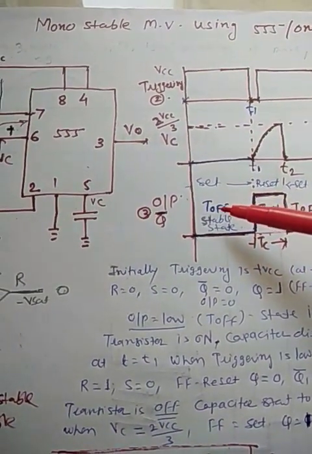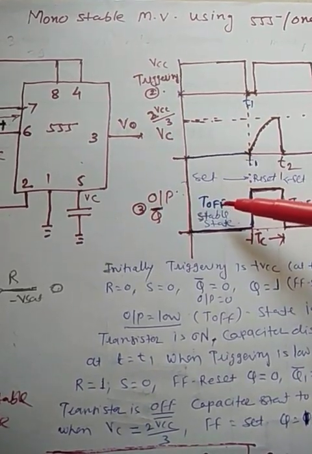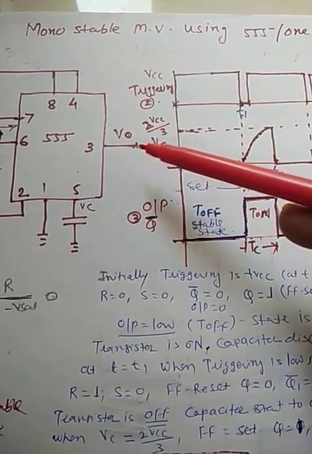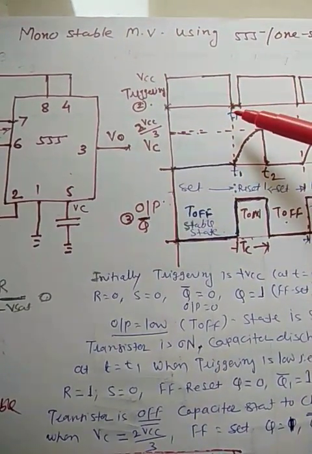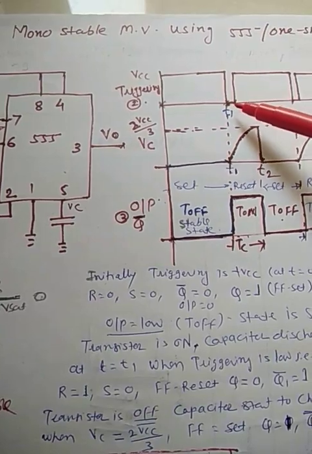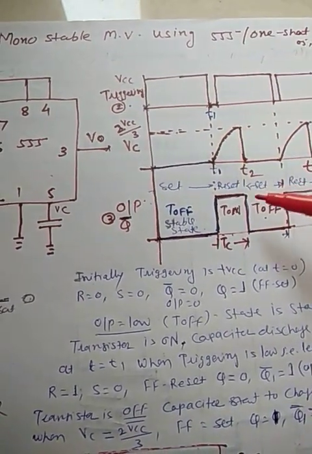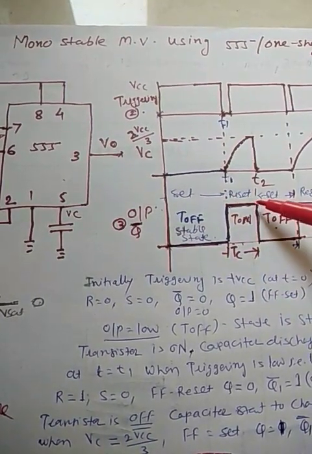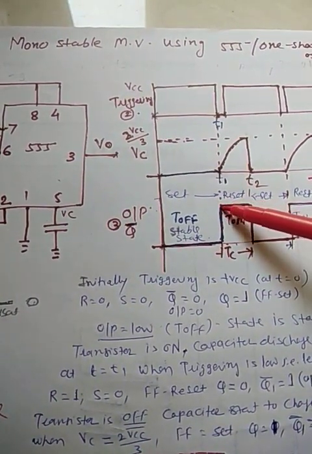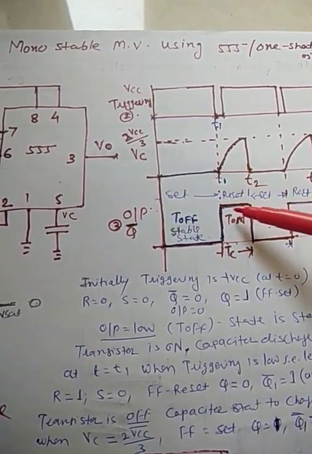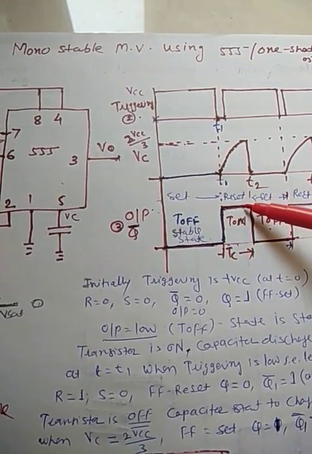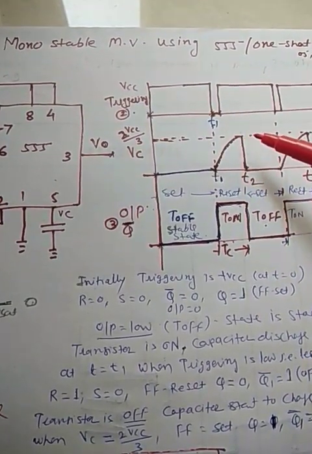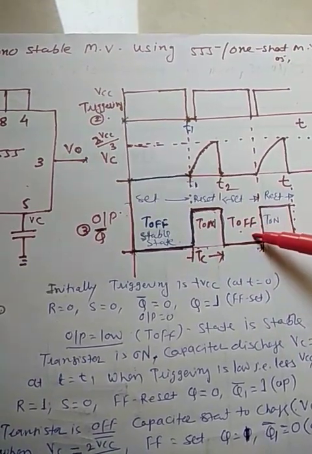It means if the output is low, to make the output high, you have to apply the triggering. Once the triggering is applied, it suddenly becomes low and again high. At that instant, the output will change from low to high. But for this time period, the output remains high only for this. Then automatically the state is changed from T on to T off.